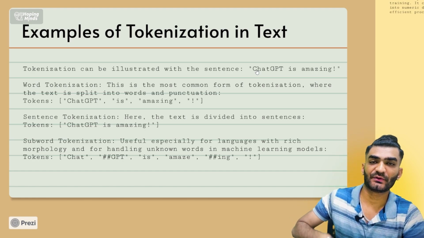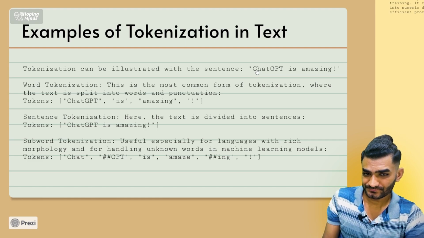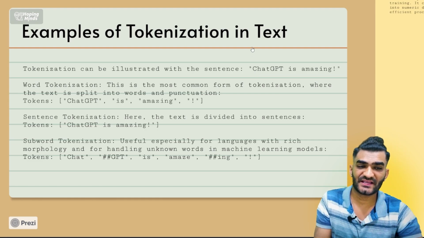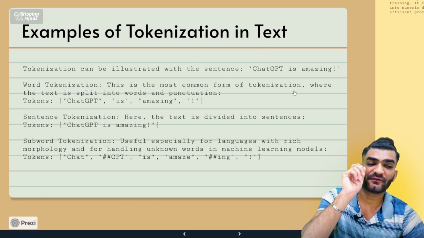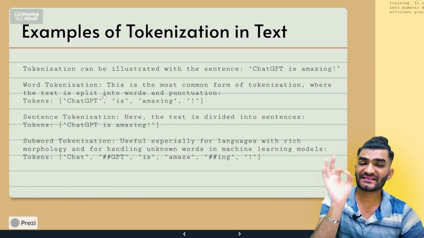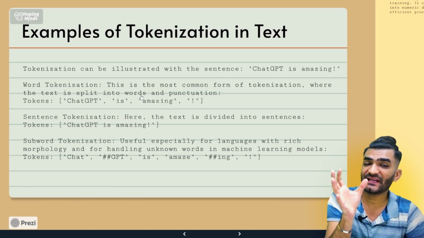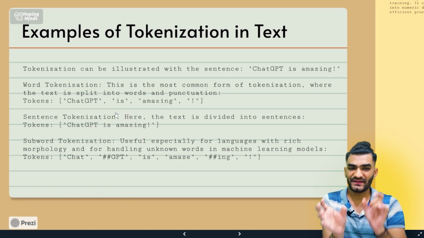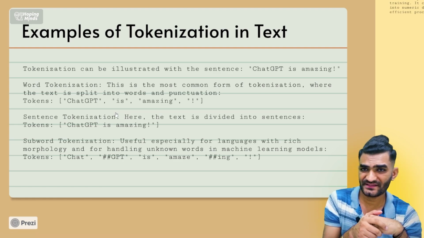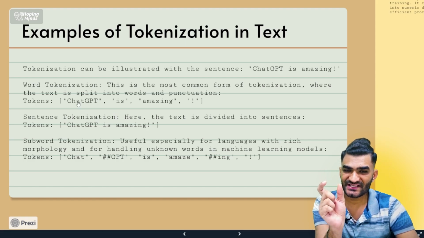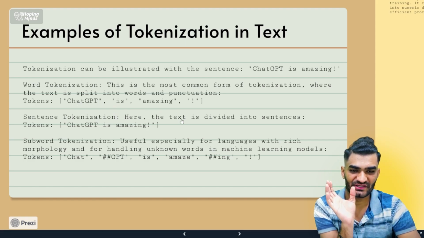Word tokenization is the most common form of tokenization, where the text is split into words and punctuation marks. So each of chat gpt, is, amazing, and the punctuation mark would be a token.